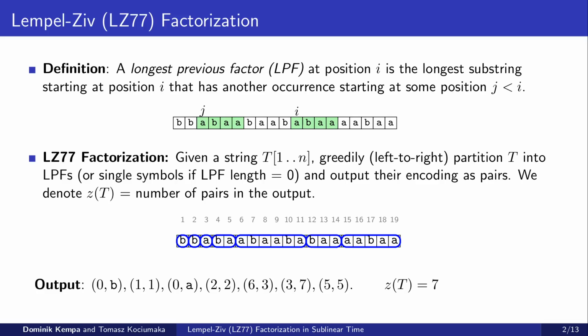In this variant of LZ77, we allow the phrase to overlap its source. A variant where this is not allowed is called the non-overlapping LZ77. Since all results in our paper hold for both the overlapping and non-overlapping variants, for the rest of the talk we assume the version allowing overlaps.